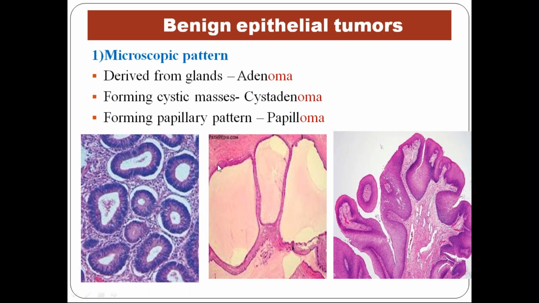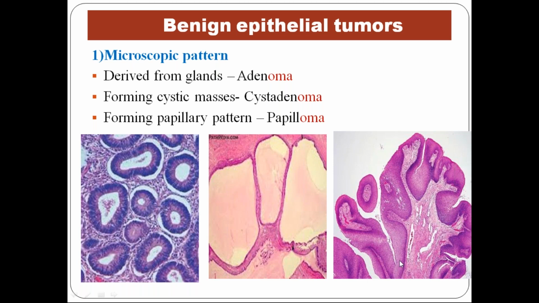Likewise, if the glands are dilated, you can see the glands are very huge. Normally the glands are lined by columnar epithelium or sometimes cuboidal epithelium. But here, the glands are lined by flattened epithelial cells, and they have huge cavities at the center. Sometimes they are empty or sometimes they are filled with secretions. The term given for this is cyst. So if the tumor is arranged in this way, it is called cystadenoma.